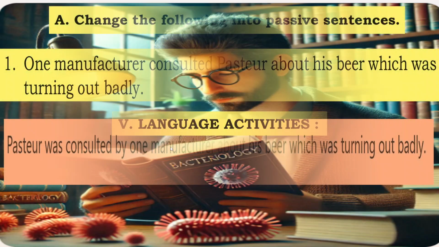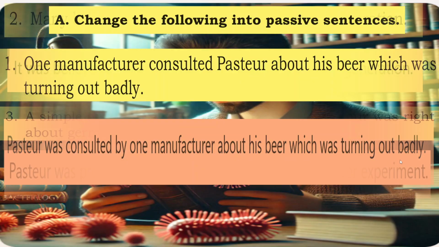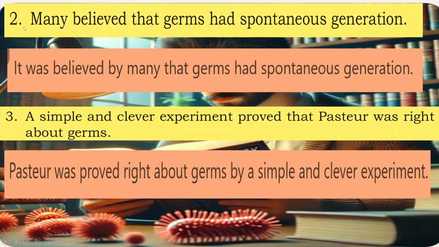Fifth, language activities. Change the following into passive sentences. 1. One manufacturer consulted Pasteur about his beer, which was turning out badly. Pasteur was consulted by one manufacturer about his beer, which was turning out badly. Second one, many believed that germs had spontaneous generation. It was believed by many that germs had spontaneous generation.